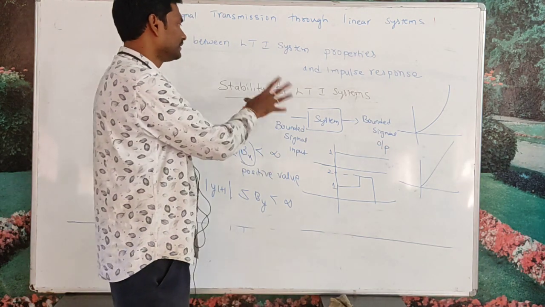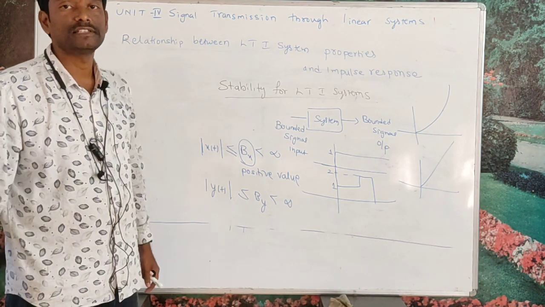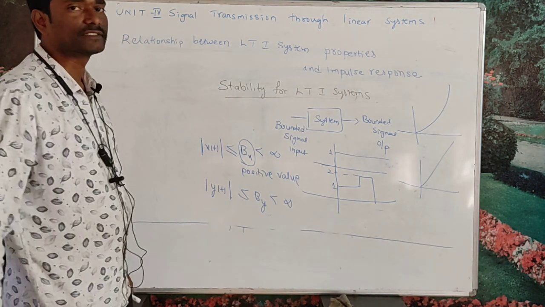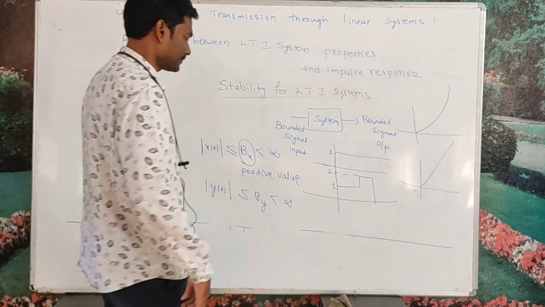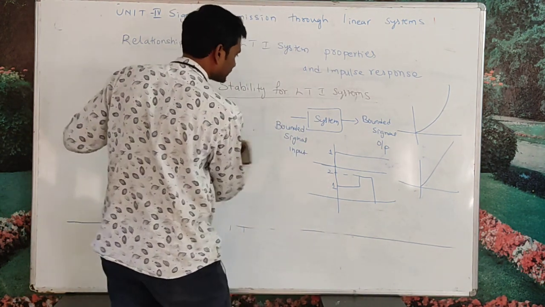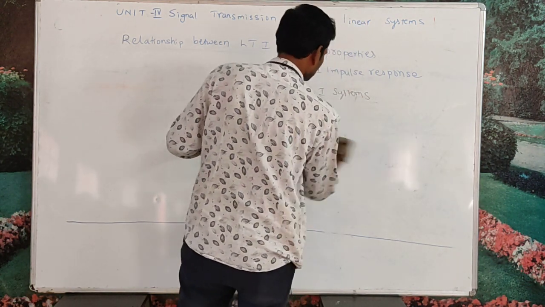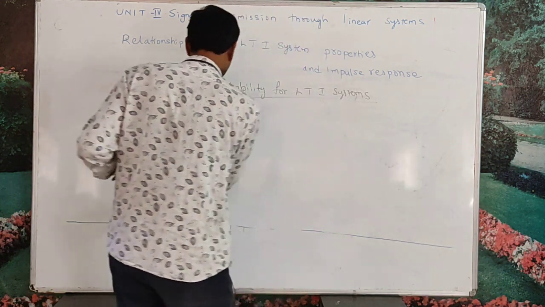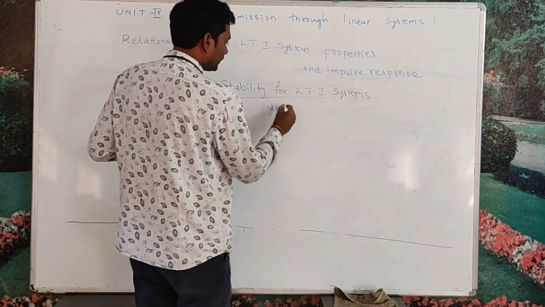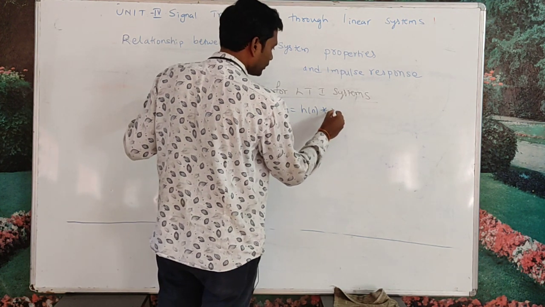Now we will derive the condition for a stable system in terms of the impulse response. By looking at the impulse response, how can we say that the system is stable or unstable? Let me go with the equation once again. The response of the system y of n can be written as h of n convolved with x of n.